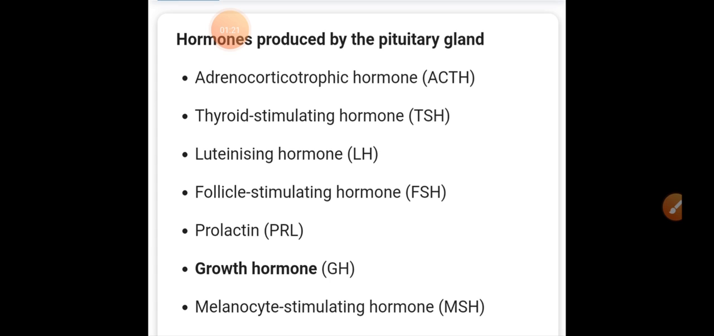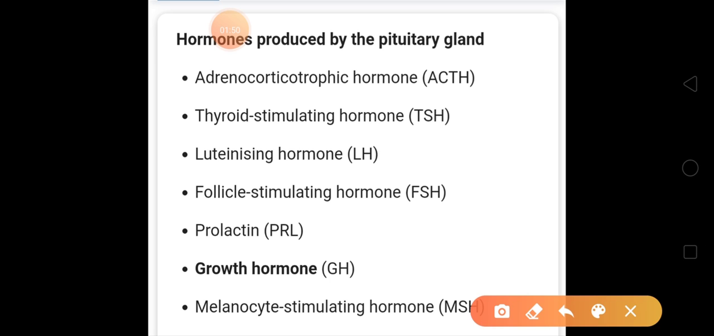FSH, that is follicle stimulating hormone. Then PRL, prolactin. GH, growth hormone. MSH, melanocyte stimulating hormone. Okay, so whatever is given over here are the hormones which are produced by the pituitary gland.